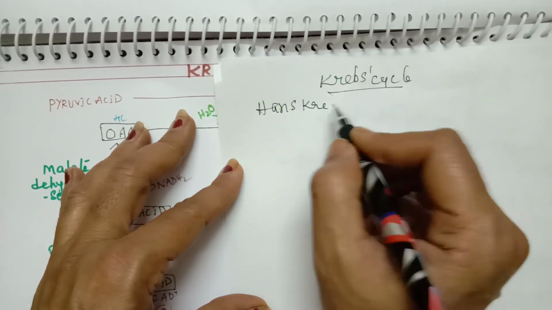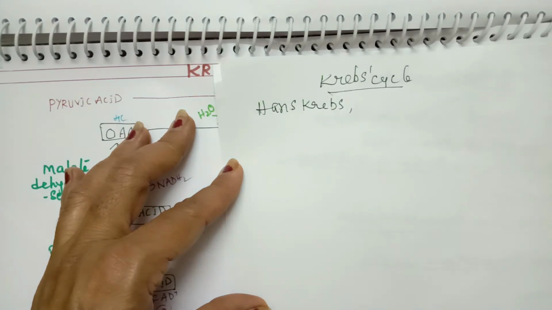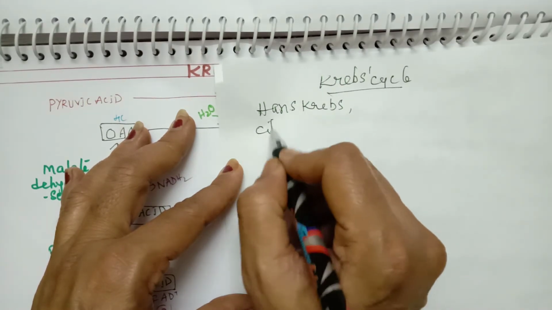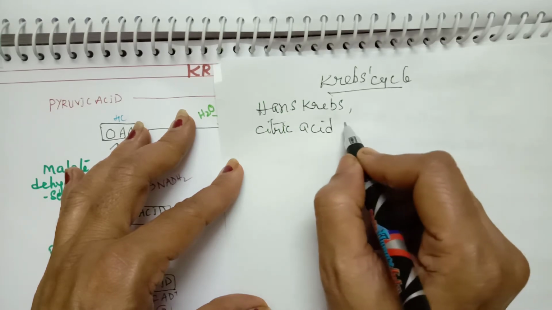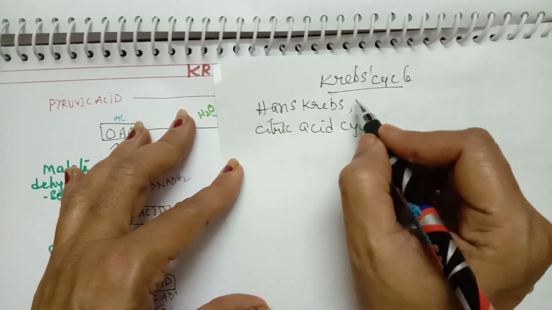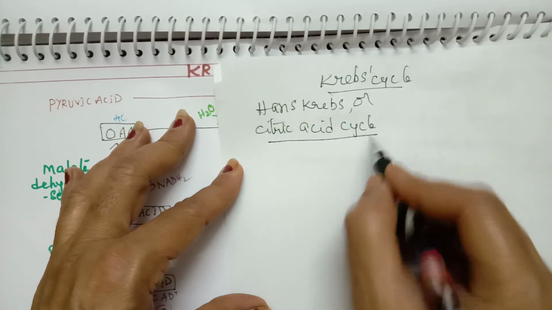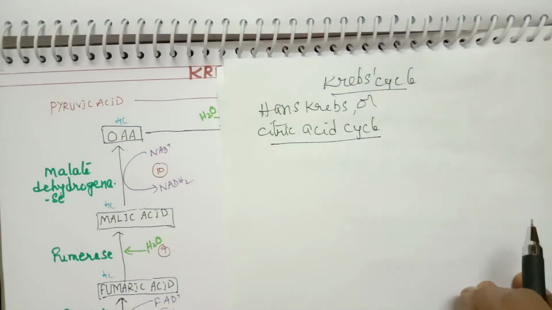That's why it is named the Krebs cycle. It is also called the citric acid cycle, because the first product formed is a 6-carbon compound, that is citric acid.